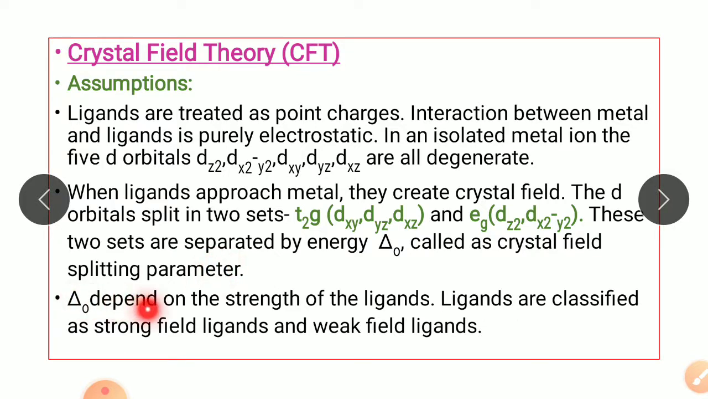Now this delta O depends upon the strength of the ligands, and therefore the ligands in this theory are classified as strong field ligands and weak field ligands. Strong field ligands cause more splitting of T2g and Eg orbitals, that is the delta O value is more for strong field ligands, and weak field ligands cause less splitting, that is the delta O value is less for weak field ligands.